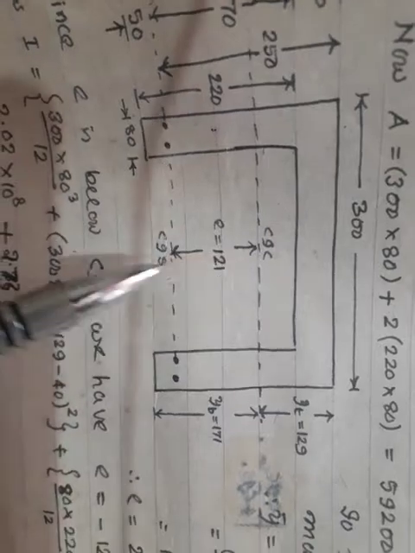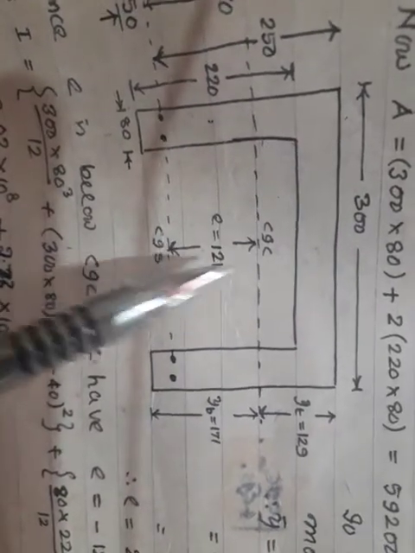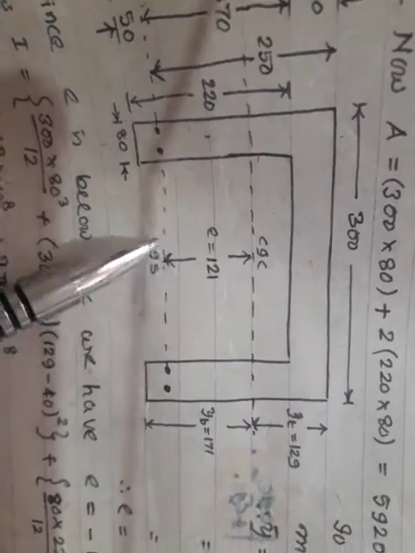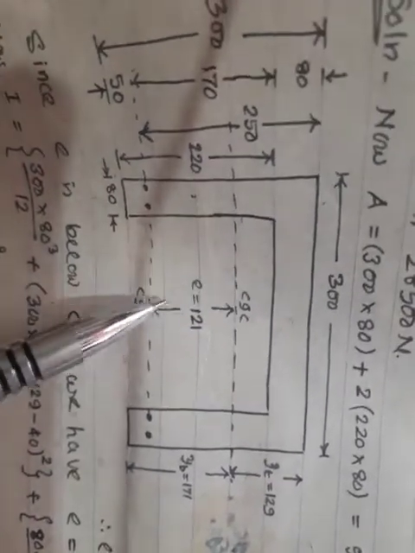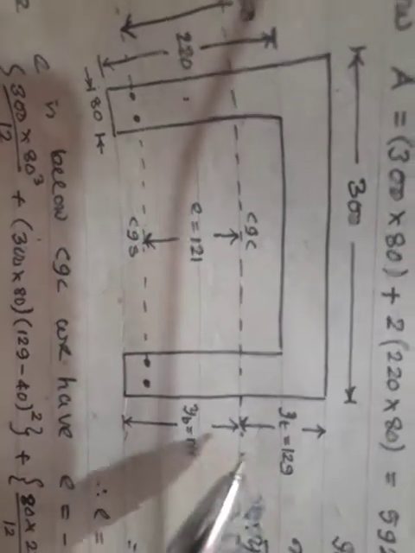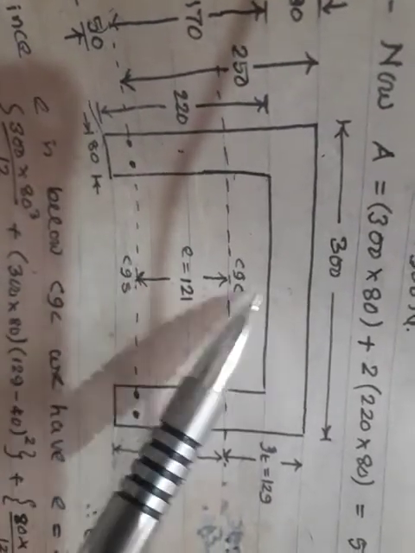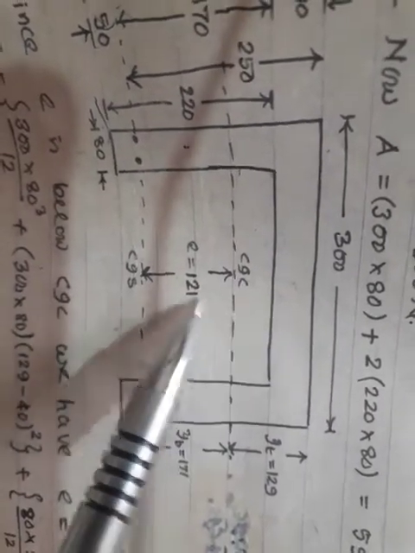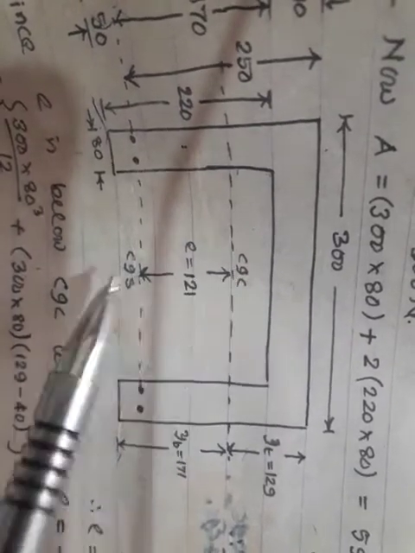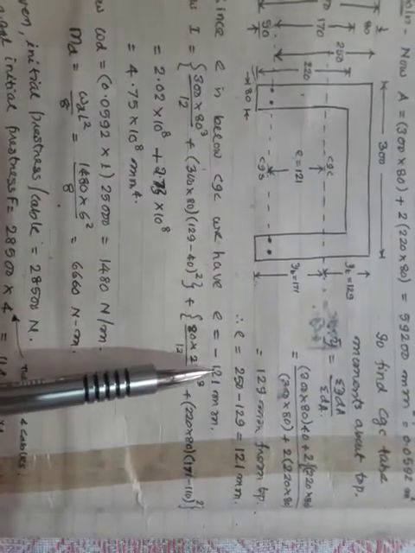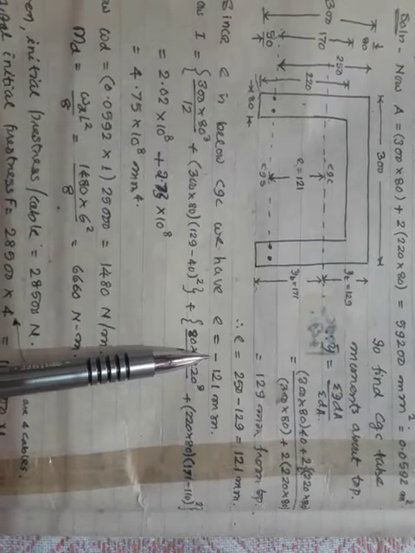From CGC to CGS, this distance I can call the eccentricity. This eccentricity can be easily calculated by the geometry, as 171 minus 50 mm. It will give me 121 as my eccentricity. And since CGS is below CGC, eccentricity has to be assigned a negative sign. So now eccentricity is minus 121.